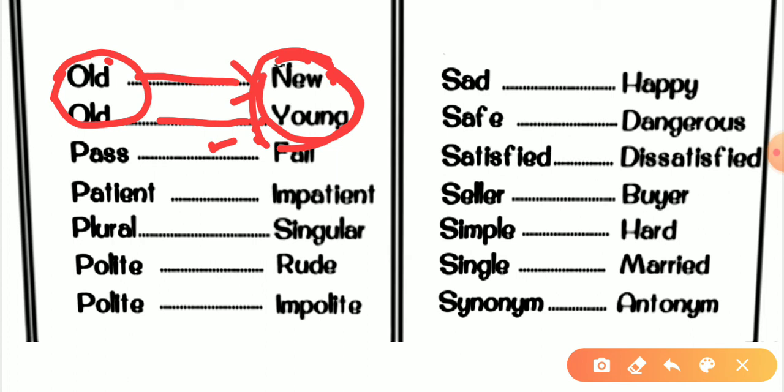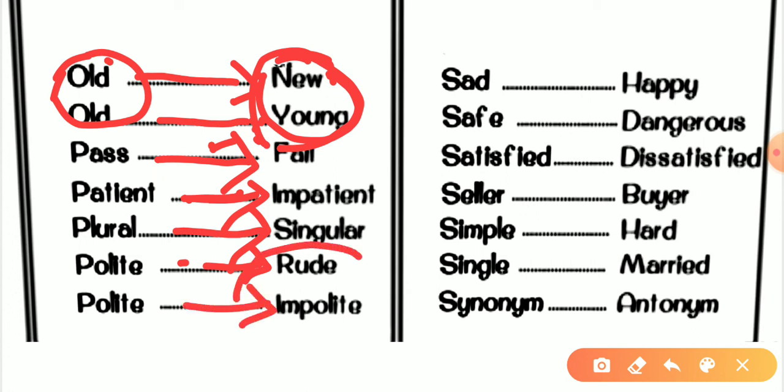The next word would be pass. The antonym would be fail. Patient, impatient. And after that, plural, singular. The antonym of plural would be singular. The next word is polite. The antonym would be rude. Polite, rude. Again, polite, then the antonym would be impolite.